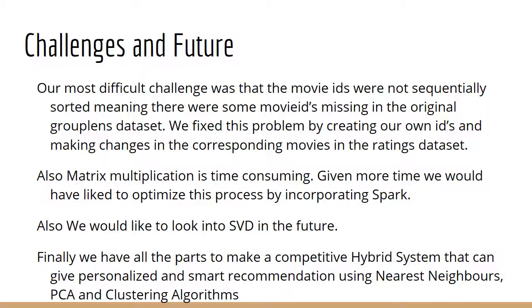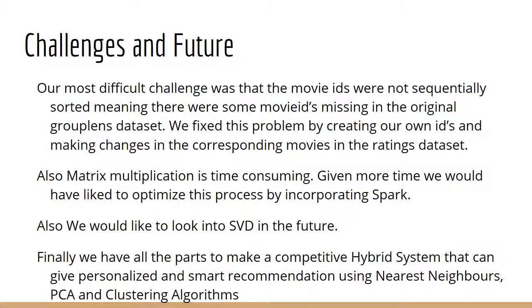Also, matrix multiplication is a costly process. It is an order of n cube process and we would have liked to optimize this using Spark. Also, we would like to look into SVD for our future implementation of the recommendation system.